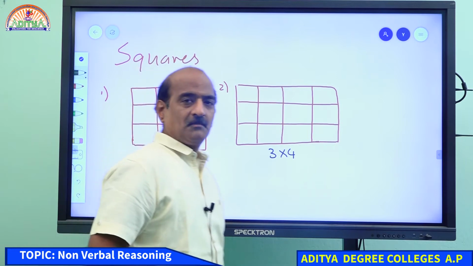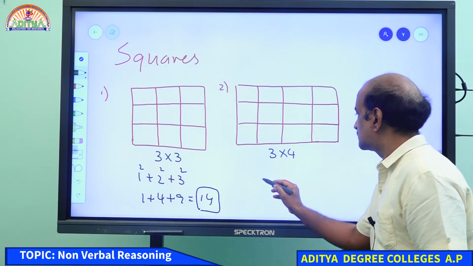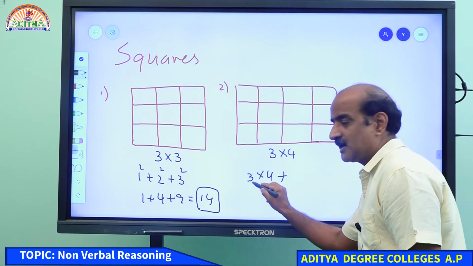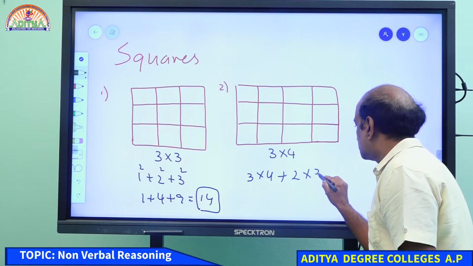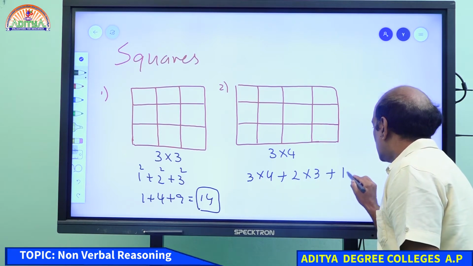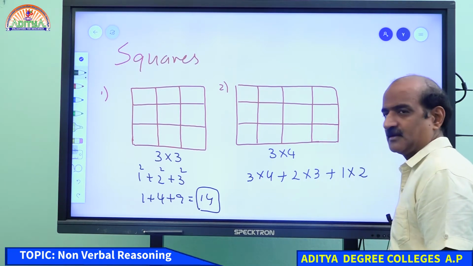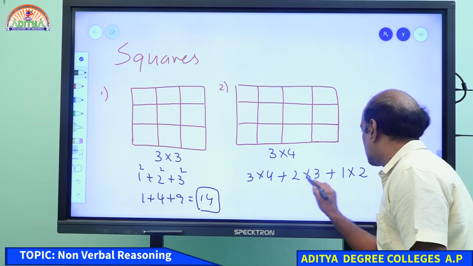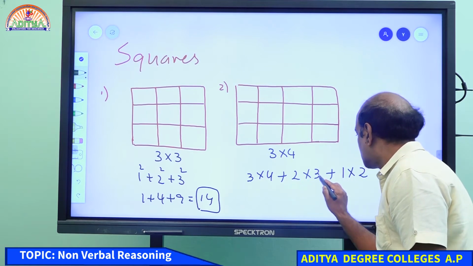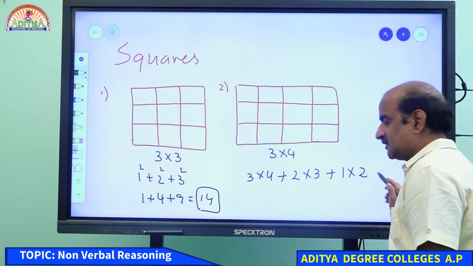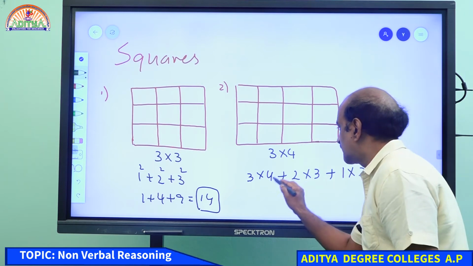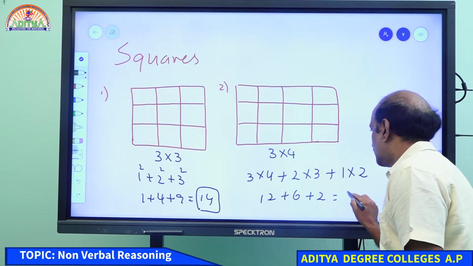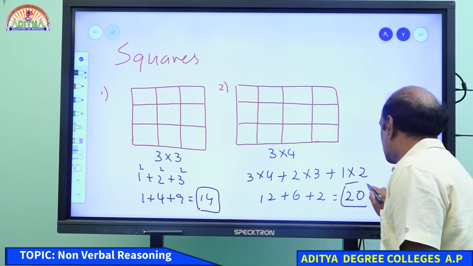But when it comes to question number 2, see how many squares we have. 3 by 4, plus subtract 1 from each: 2 by 3, plus 1 by 2, that's it. 3 minus 1 is 2, 2 minus 1 is 1. If you want to go further, obviously you get 0. So 3 into 4 is 12, 2 into 3 is 6, 1 into 2 is 2. Therefore, in question number 2, we have 20 squares, my dear students.